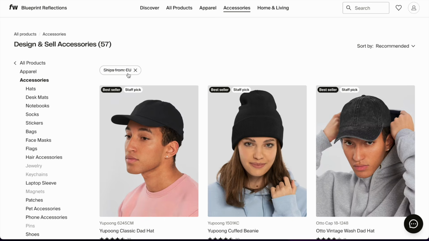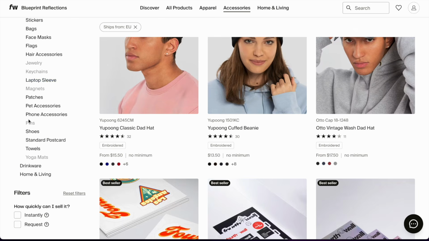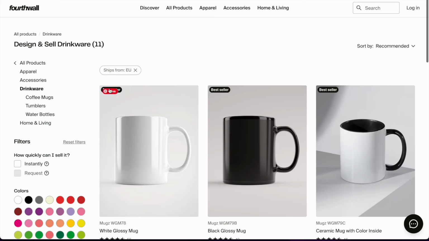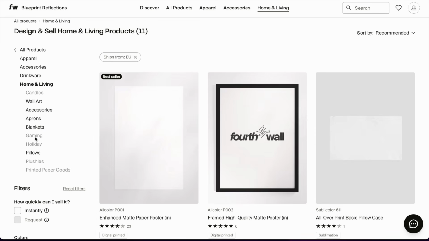If I click on accessories, I'm still staying with the shipping from the EU. So no jewelry, keychains, magnets, pins, or yoga mats. Those are mostly sent from the US. If I click on drinkware, I can mostly sell all of them. Home and living, no gaming items, no plushies, no print paper goods. And I do want to show you some of those because they're cool.